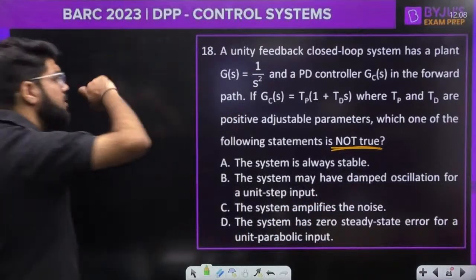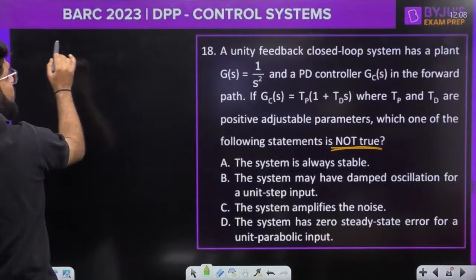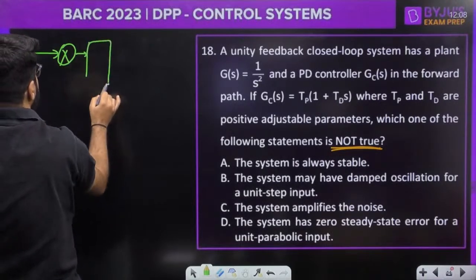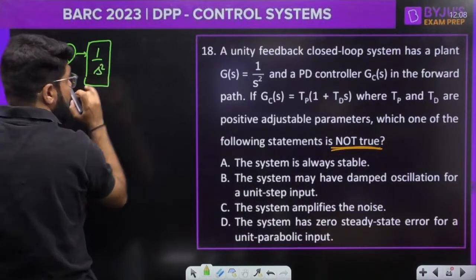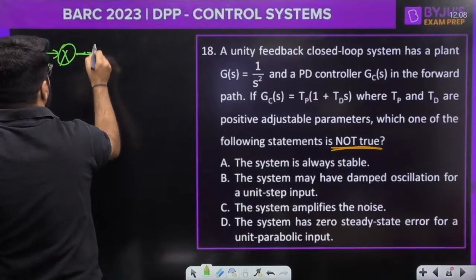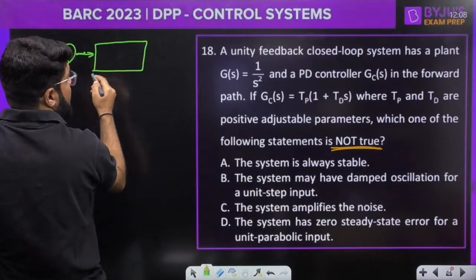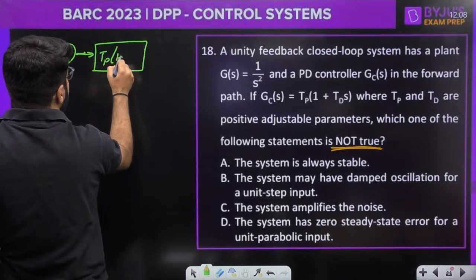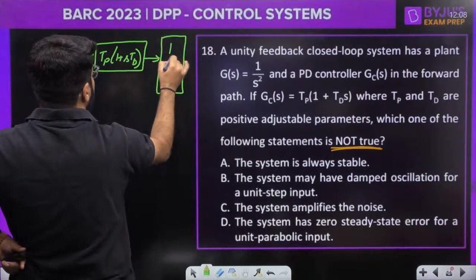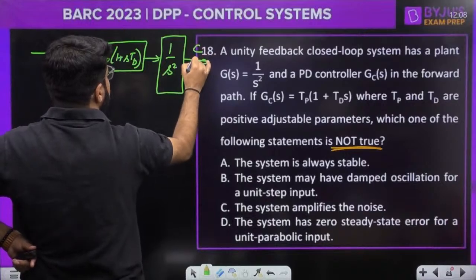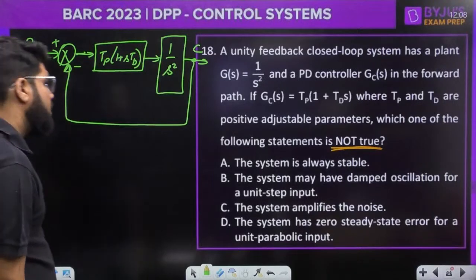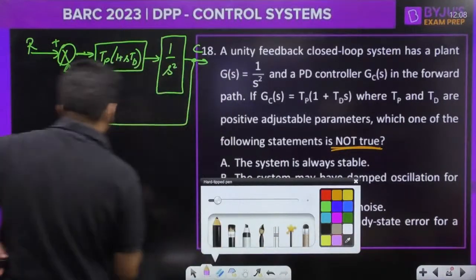Okay, now see what will happen. What is the characteristic equation? What is the system actually? There is a plant with the transfer function 1 by s square, and then there is a PD controller. So first I should be writing the PD controller, and that is given by the transfer function Tp into (1 plus sTd). This generates the required actuating signal to be applied to the plant. The plant gives the output C, and then this is connected in unity negative feedback fashion. Now, what is the characteristic equation then?